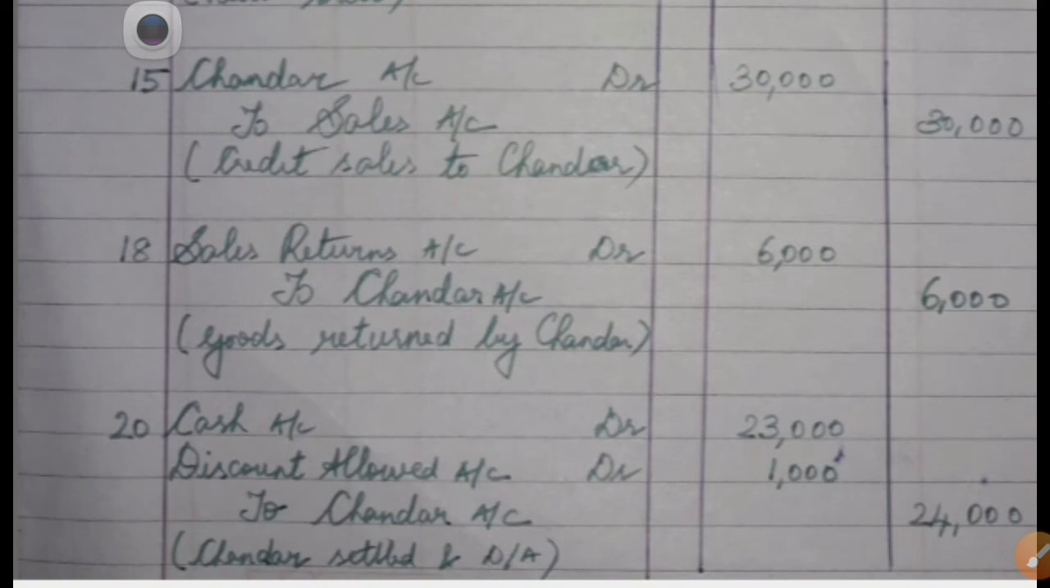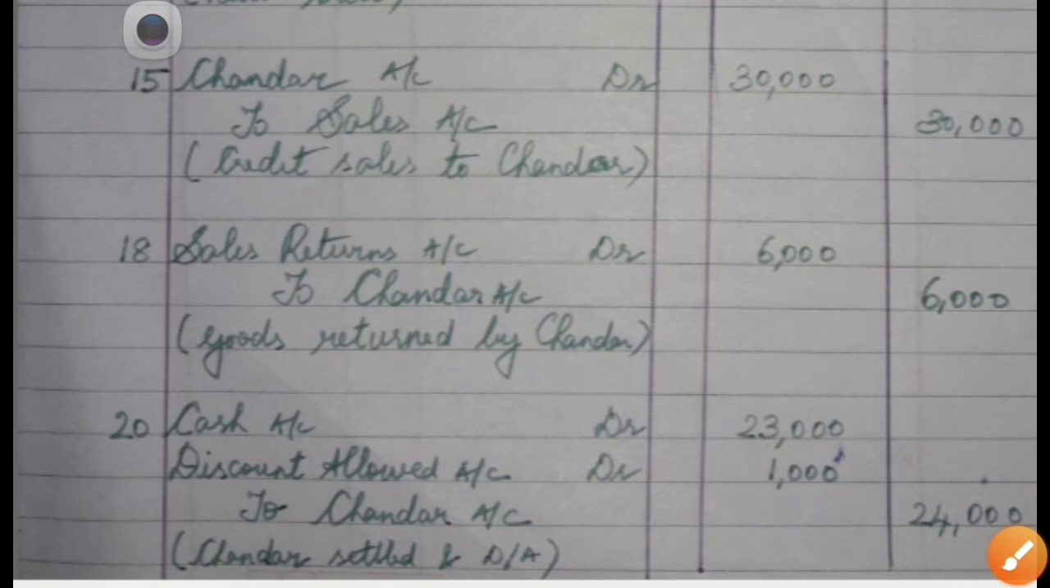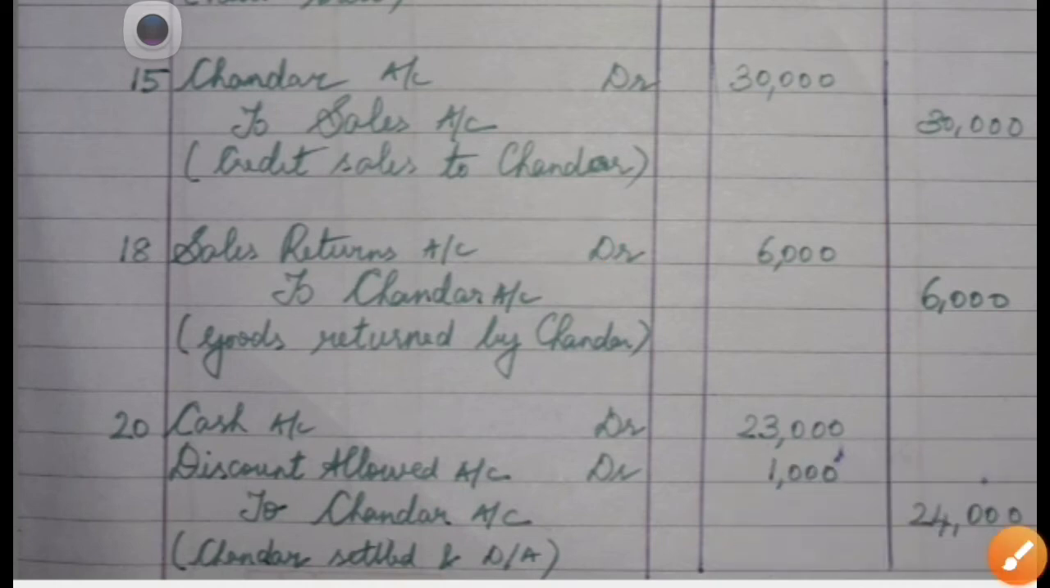Now on 18, Chandar is returning goods worth rupees 6,000 to Sasi Kumar's business. Could be various reasons. So here, just like sales is credited, sales returns will be debited. Simple rule. And to whom is it actually sent? Who is the receiver in this case? Chandar, personal. So he is the receiver of goods. So the simple transaction you write: sales returns account debtor 6,000 to Chandar account 6,000. So goods returned by Chandar.